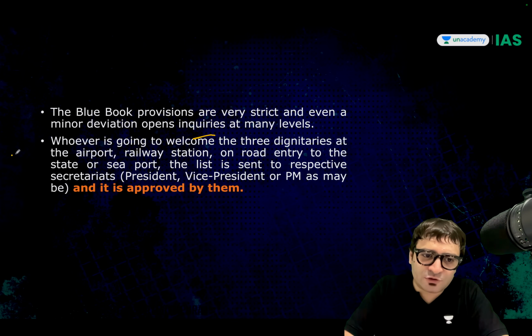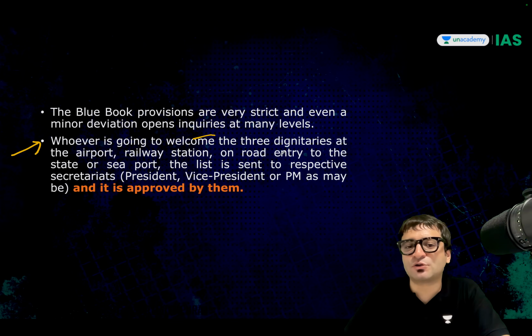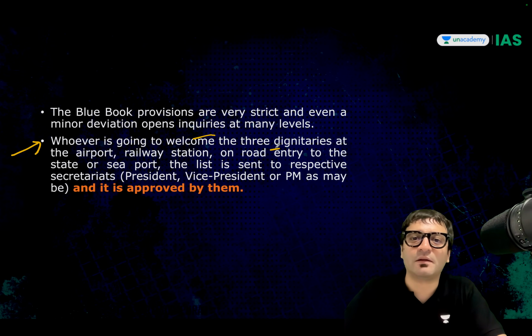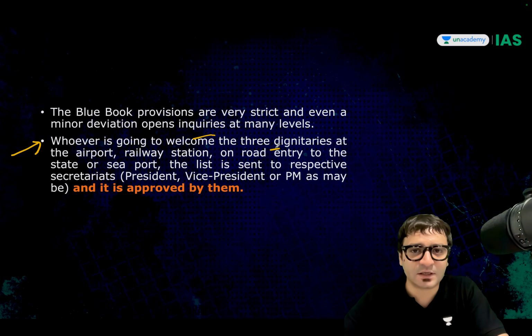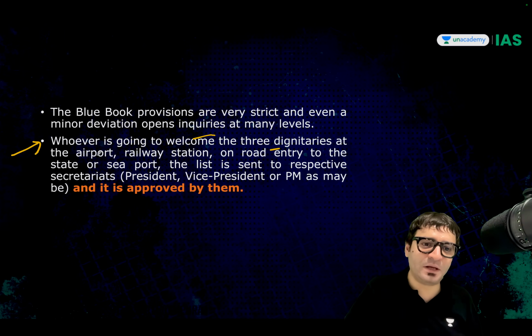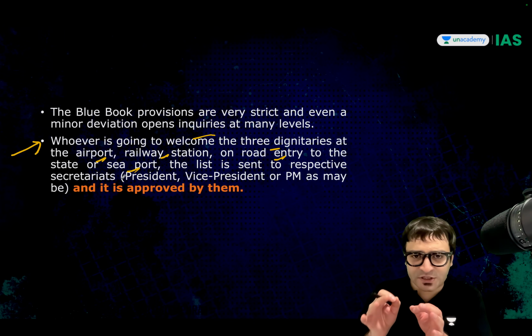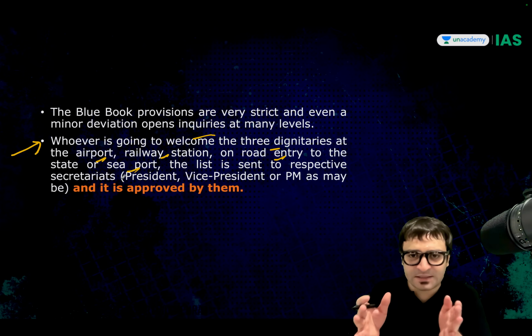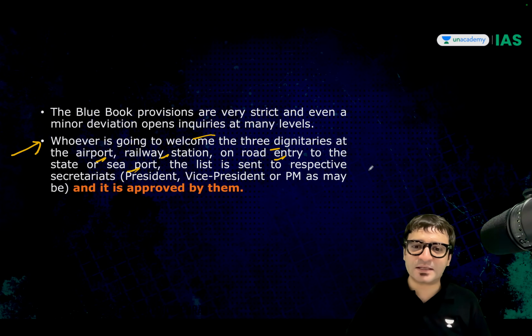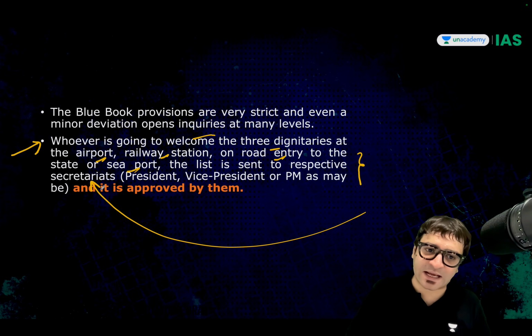Whoever is going to welcome these 3 dignitaries, President, Prime Minister, Vice President, according to this book. But where do you welcome them? Maybe at the airport, maybe at the railway station, maybe at the road's entry into the state, or at a seaport. Who is going to receive them at these places? This list is prepared by the state governments and sent to the secretariats.